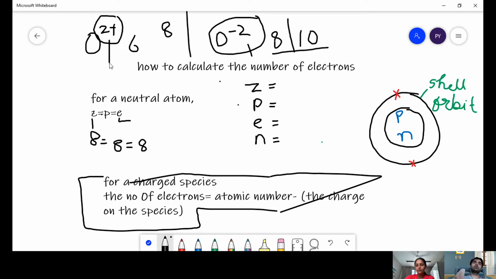Now, what are intermolecular forces of attraction? They are basically those forces of attraction which tend to bind the particles together.